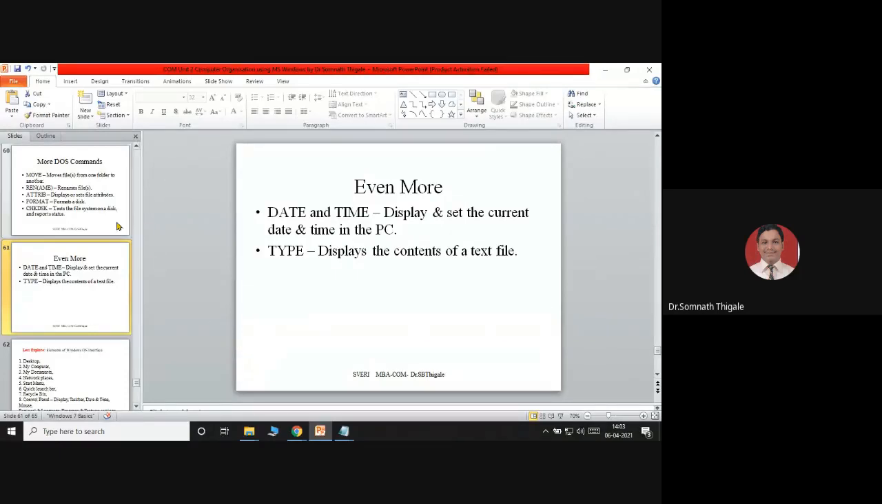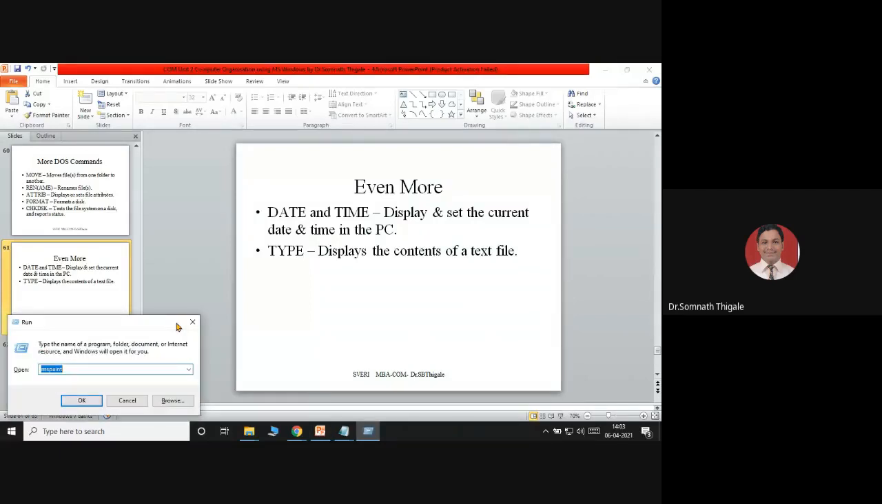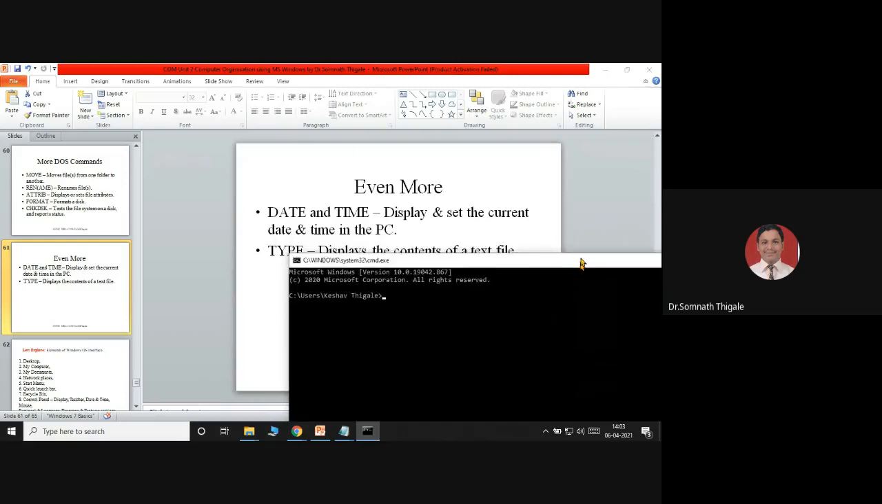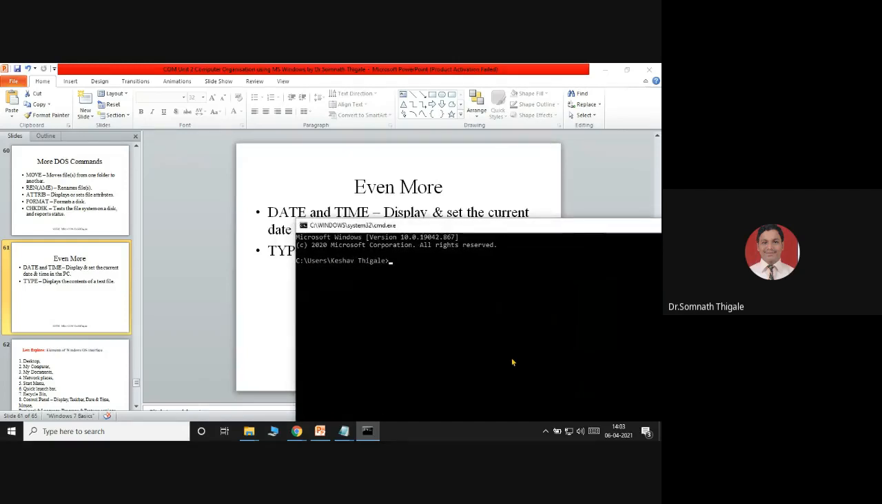These all things will be done with the command prompt. So how do we start with the command prompt? You can start with the simple Windows R button, type the command cmd and enter. Here you can simply type the specific command. For example, I'll type date. It will display the date.